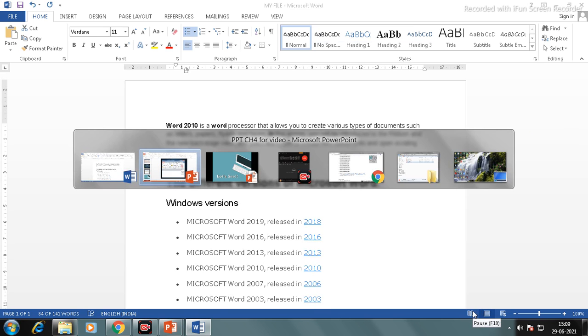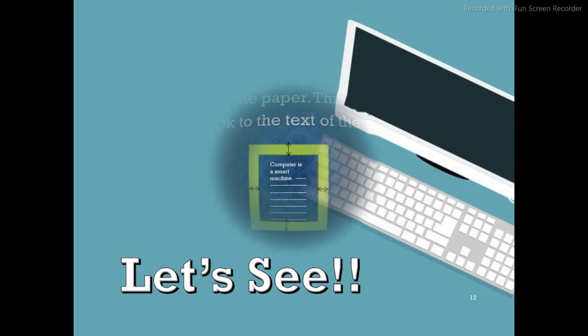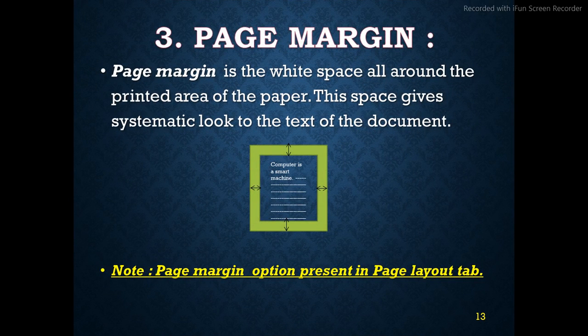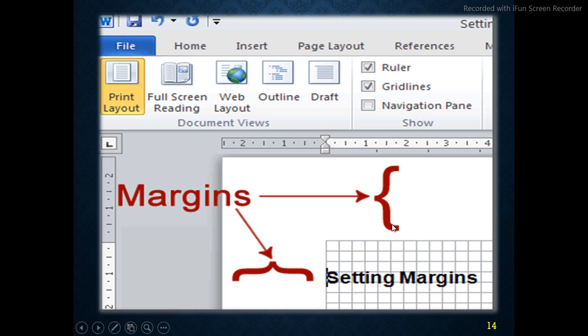Let's move on to another feature, page margin. Page margin is the white space all around the printed area of a paper. This space gives a systematic look to the text of the document. As you can see on your screen, this is the printed area of your page and here you can see the boundary. This is your page margin. Where is this option found? This option is found in the page layout tab. Let's see how to change the page margin.